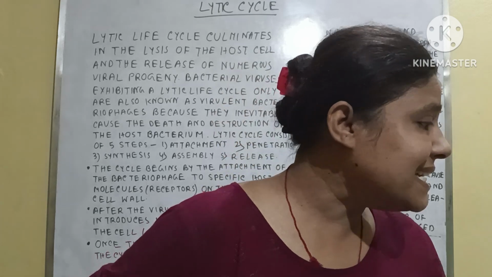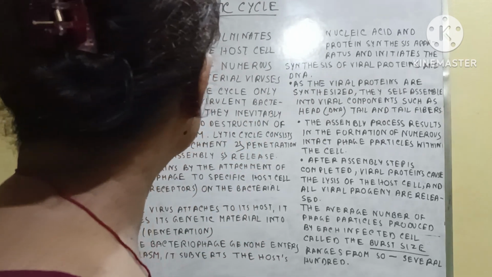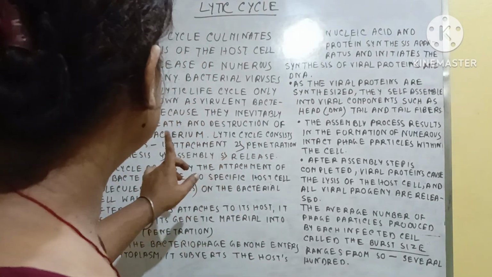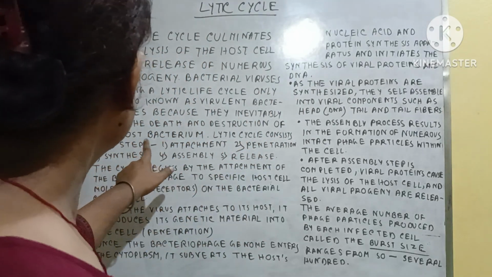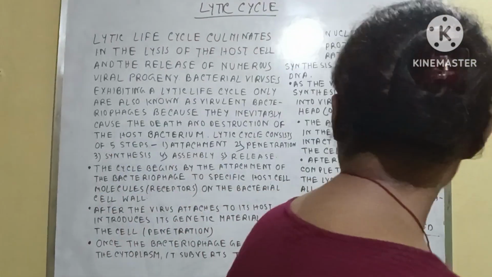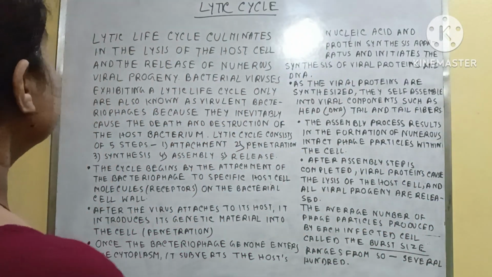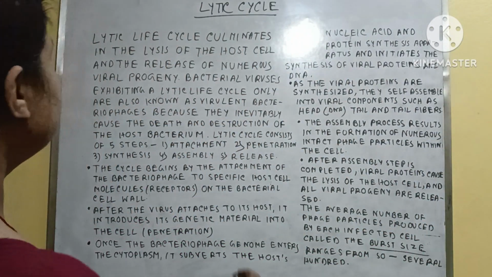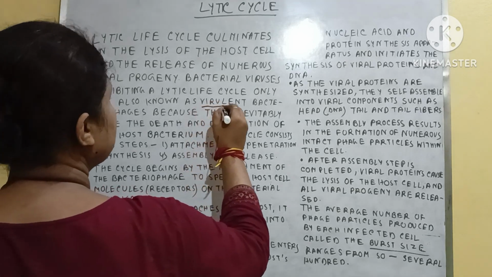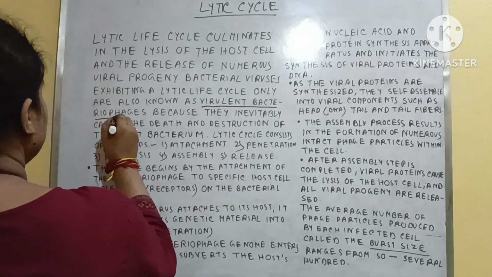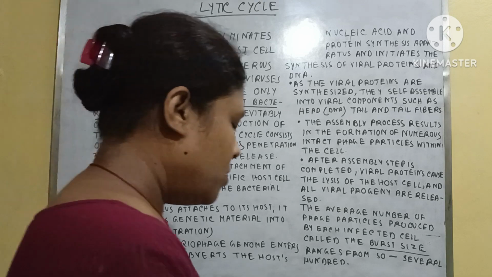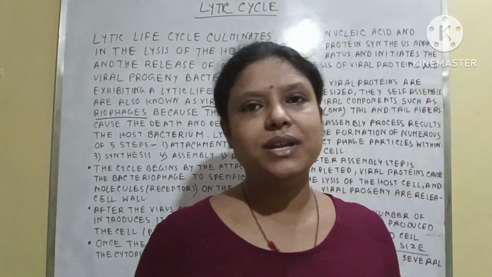The Lytic cycle is generally seen in virulent bacteriophages.